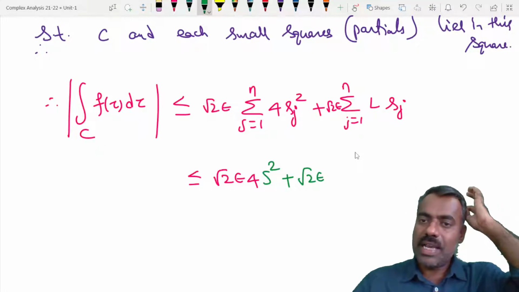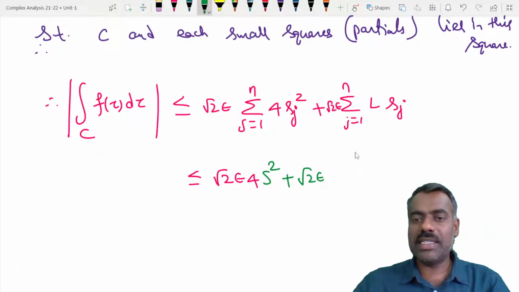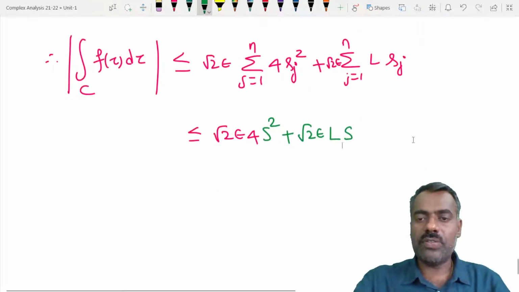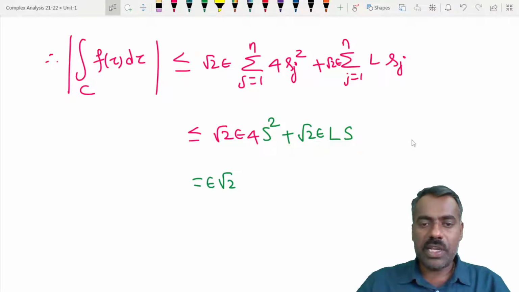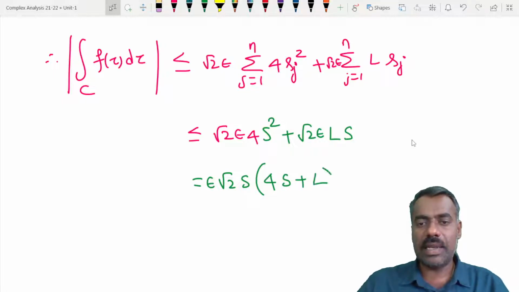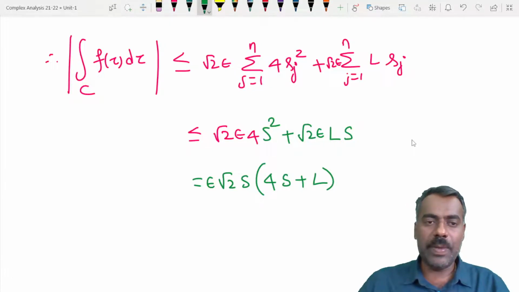Similarly, the sum of the lengths of the sides is less than S. Therefore this value is actually equal to root 2 epsilon, and S we can take out, then it is 4S plus L, where S is a fixed length, L is a fixed length, and epsilon is arbitrary.